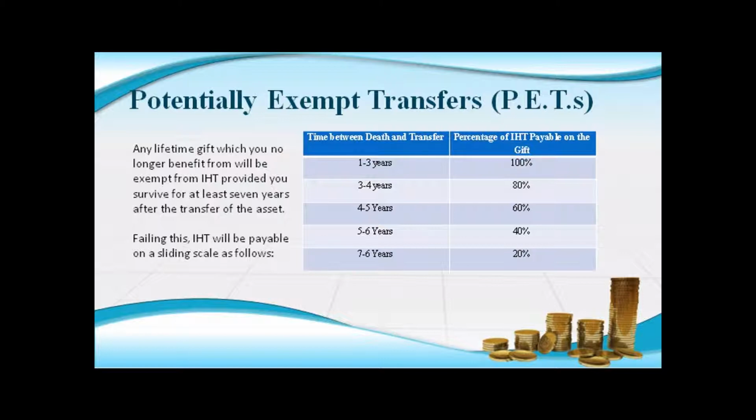Provided the total value of the gifts is less than the IHT threshold, any inheritance tax due can be offset against the nil rate band of the estate. If the total value of the gifts exceeds the IHT threshold, IHT will become payable on the value of the gift itself. It will then be the responsibility of the recipient or the personal representatives of the estate to ensure that any tax due is paid accordingly.